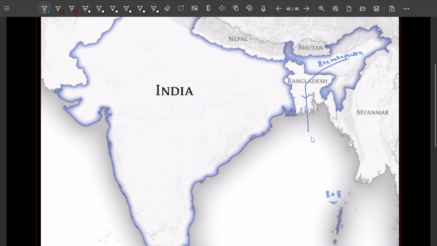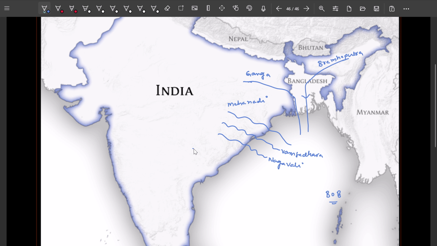Next after that we are going to see the Ganga. This is the Ganga. And after that we are going to see Mahanadi. This is Mahanadi. After that we are going to see Vamsadhara, and after that Nagavali.